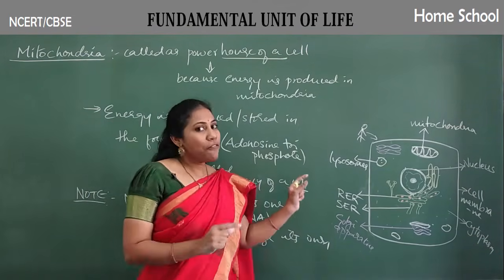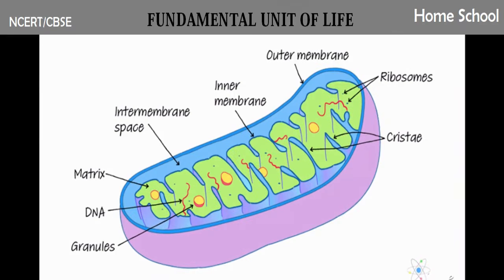Now let us see a picture of mitochondria also. See guys, this is our mitochondria. You can see two layers. This one is one layer, the outer layer, this blue color thing, right? And one more layer is this curved layer. This inside curvy thing is there, no? This is another layer. Clear? So this mitochondria is called the powerhouse of the cell because ATPs are manufactured here. ATPs are nothing but the energy currency of a cell. Energy is always produced and stored in the form of a chemical called ATP, right? So ATPs are produced here.